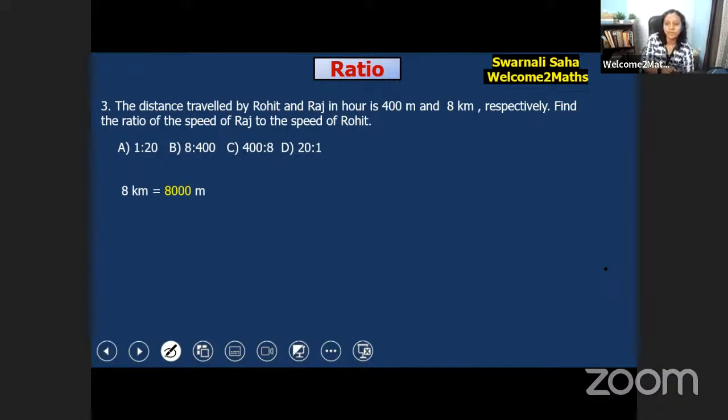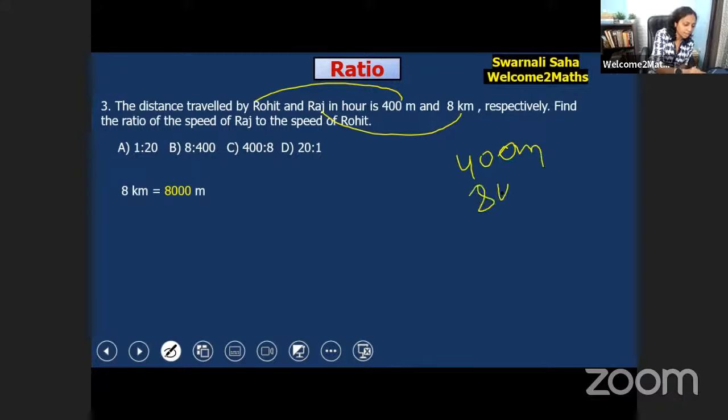Very good. Many of you have already given the answer, which is 20:1. So let's check the answer. For the students who have not given the answer, I will show you. Here our question is 400 meter. Rohit travels 400 meters in 1 hour and Raj 8 kilometer. But in ratio, the important fact is we have to use the same units always. Whenever we find a ratio, the same unit is necessary. But here we have 400 meter and 8 kilometer.